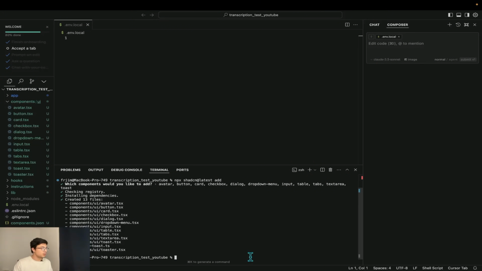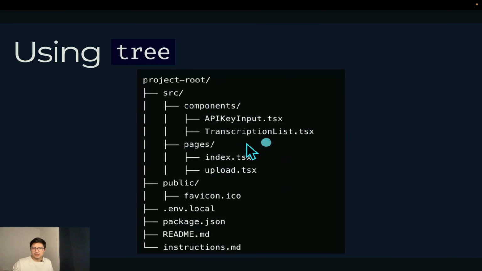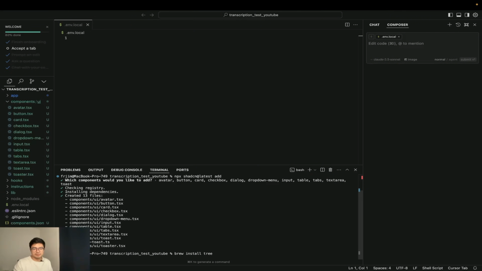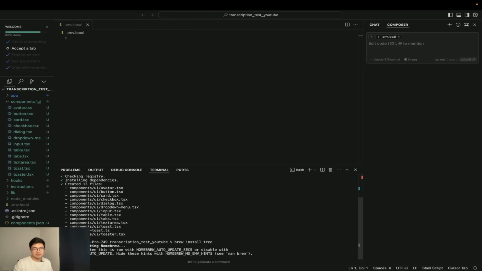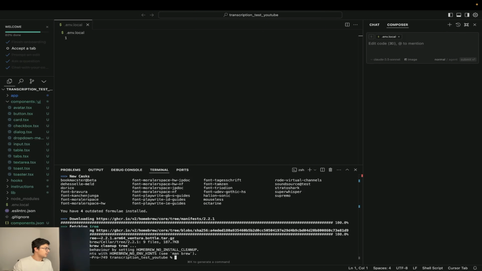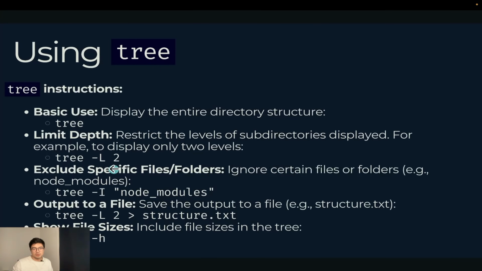So there we go. Now what we want to do is we want to install Brew. Okay, so this is a utility that is going to allow us to create a file tree, as I explained before. So we're going to install the utility itself. There you go. So that's that. And then we're going to add the tree. So let's get one of these.